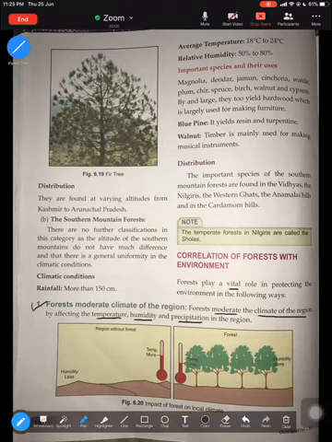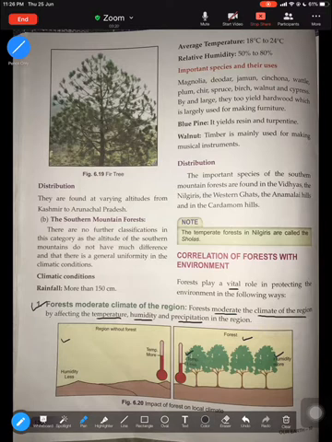Now, this picture will help you understand the role of forest. If you look into the first picture, this is a region without forest, and you will see how temperature is very high and humidity is very less. Now, in the second picture, where you see forest, you will see that trees play a very important role in regulating the temperature of a place. Now, the temperature is not very high. All right, at the same time moisture is high, humidity is more. So that is the role of forest.